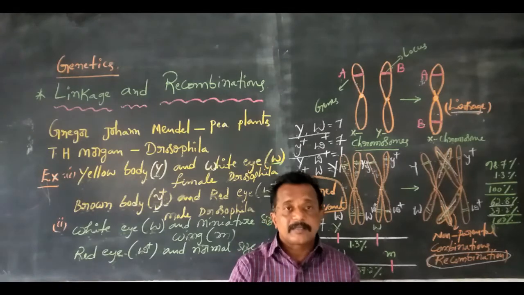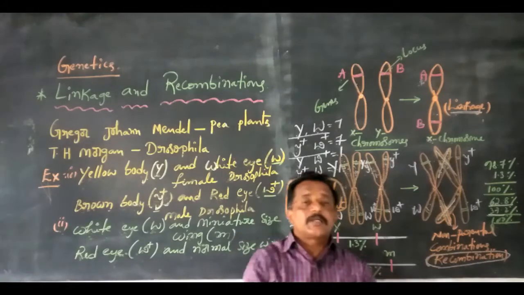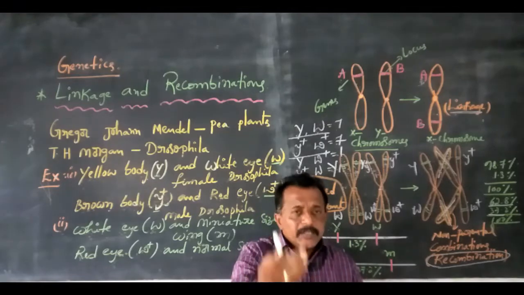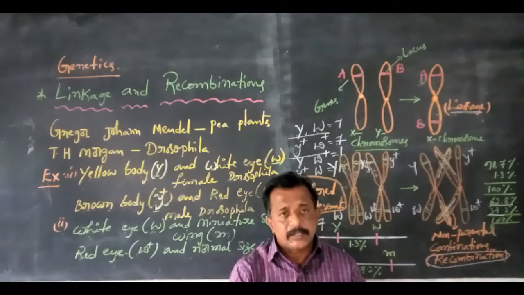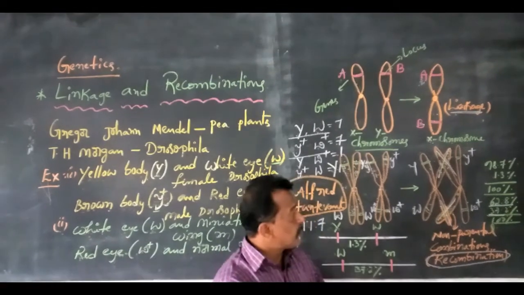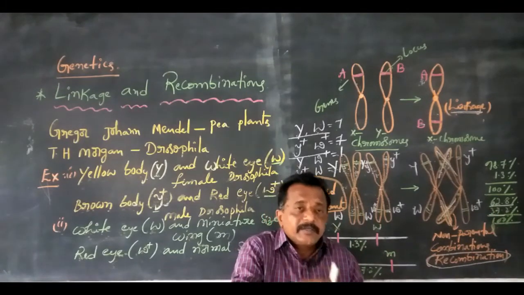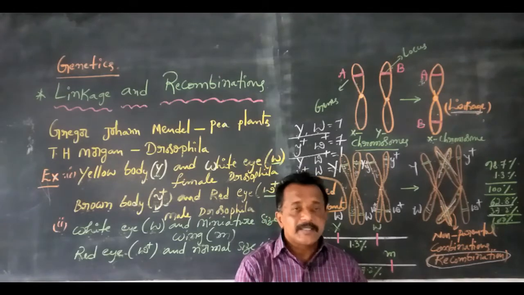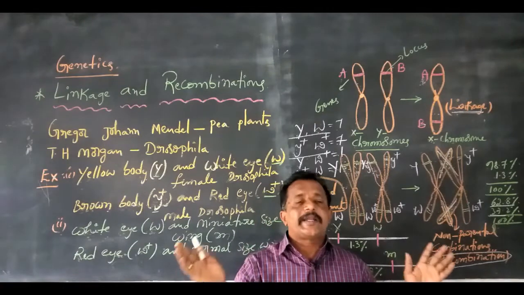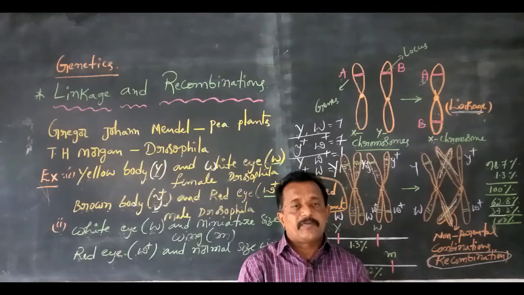Why? Because the yellow body and white eye genes are together closely or tightly, so there are low recombinations. This is the first one. In the second one, recombinations will be high and parental combinations will be lower. Why? Because the white eye and miniature wing genes are loosely arranged, so high recombinations appear.